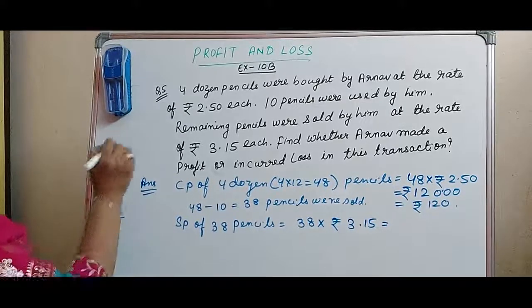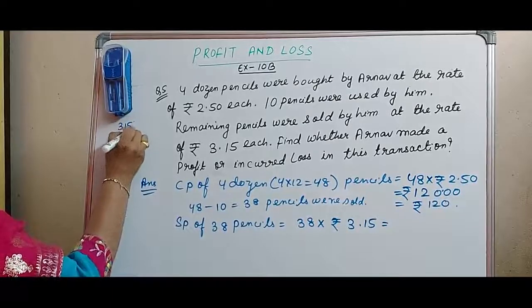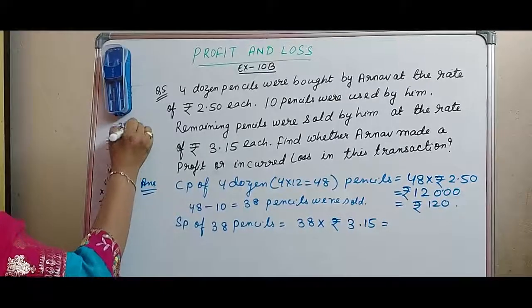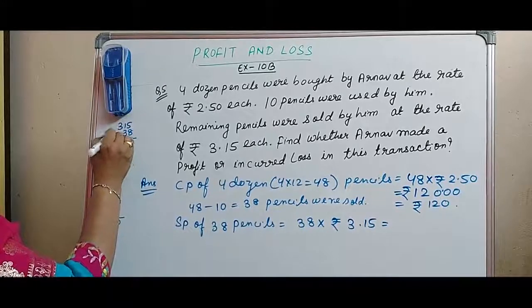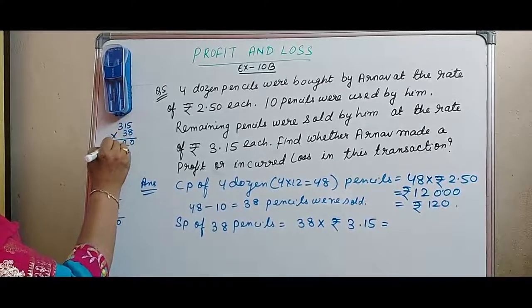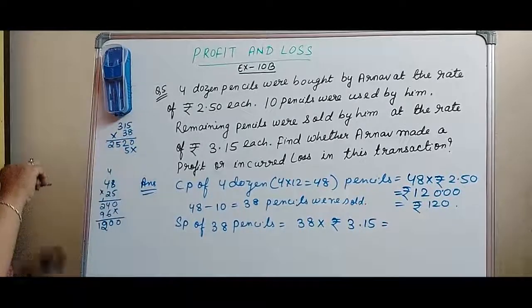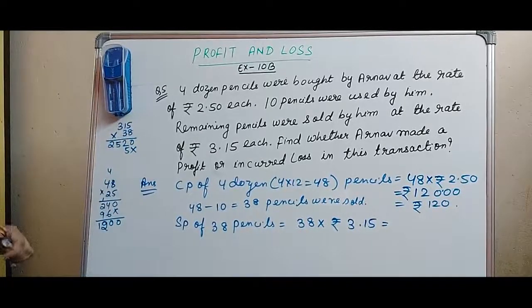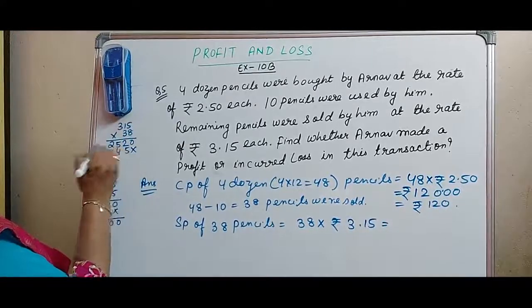That is 315 into 38. 8 5s are 40, carry 4. 8 1s are 8 plus 4, 12, carry 1. 8 3s are 24 plus 1, 25. 5 3s are 15, carry 1. Then 3 1s are 3 plus 1, 4.